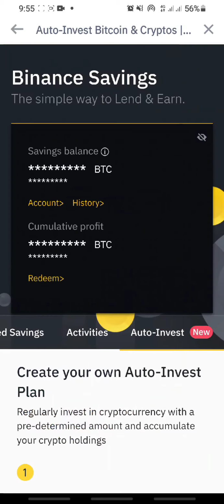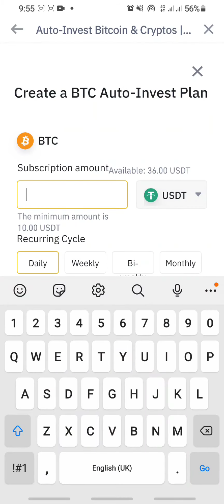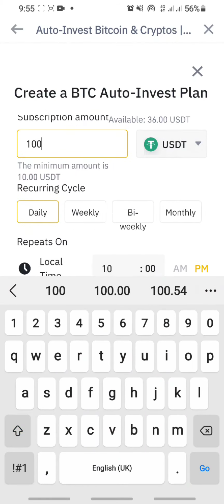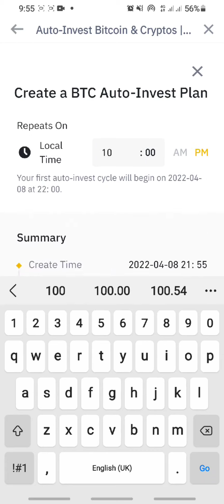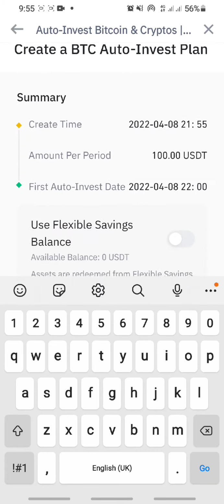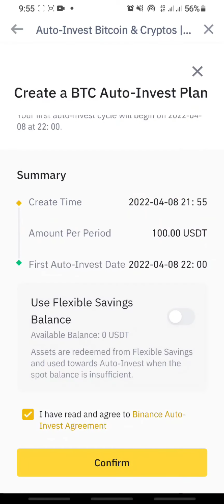You'll be brought to this place where you put in the amount of USD you want to invest. So for us it's 100 USD, which is of course in USDT. Then you will choose when this USD will be deducted from your account, whether it is daily, weekly, bi-weekly, or monthly. Once you're done with that, scroll down to this box where you are being asked if you've read the terms. Click yes, and then this flexible savings option is asking if they should use the balance in your Binance flexible savings account if ever they exhaust the money in your spot balance.